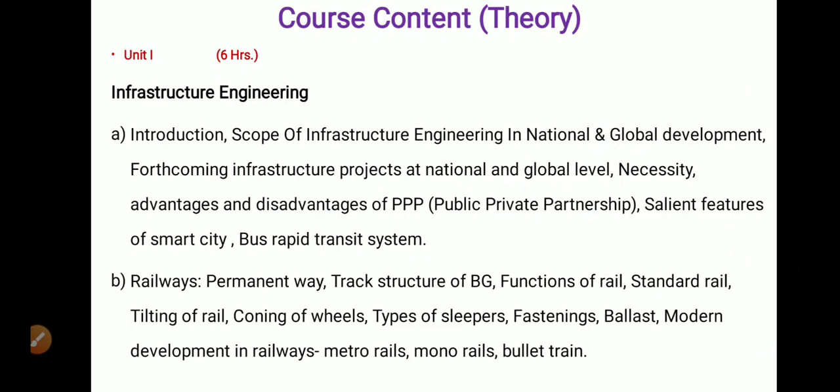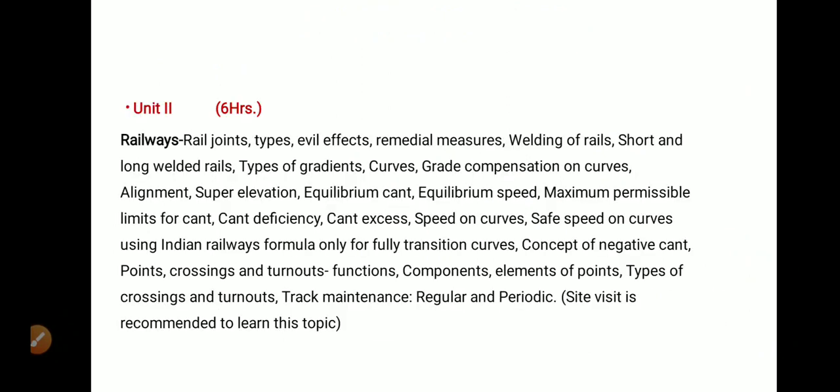The B part of unit number 1 is related with the railways, under which we have to see permanent way, functions of rail, standard rail sections, tilting of rails, coning of wheels, the various types of sleepers, ballast, and the modern developments in railways under the heading metro rails, monorails and bullet trains. Unit number 2 is again related with the railways.